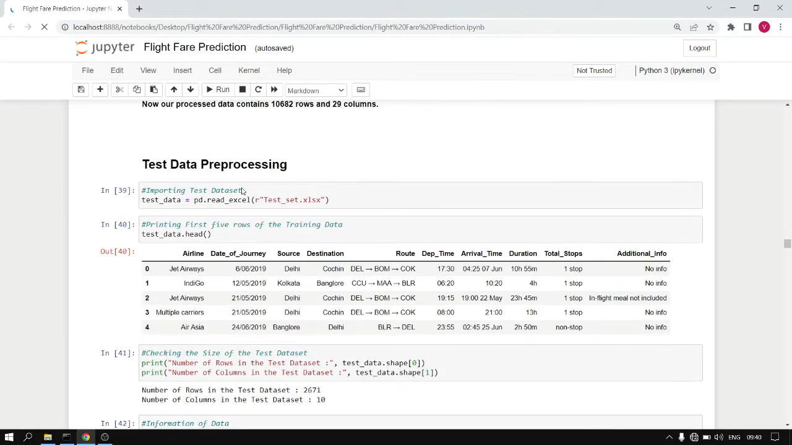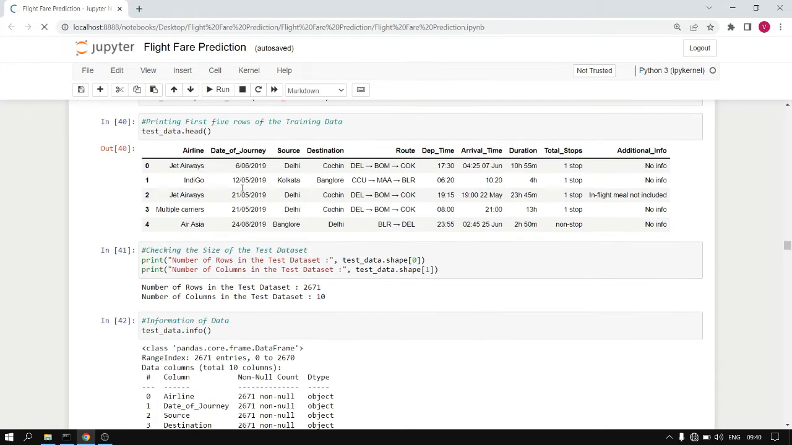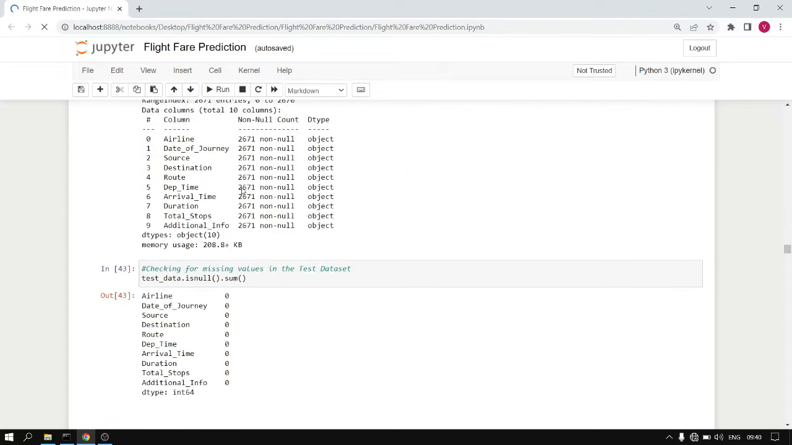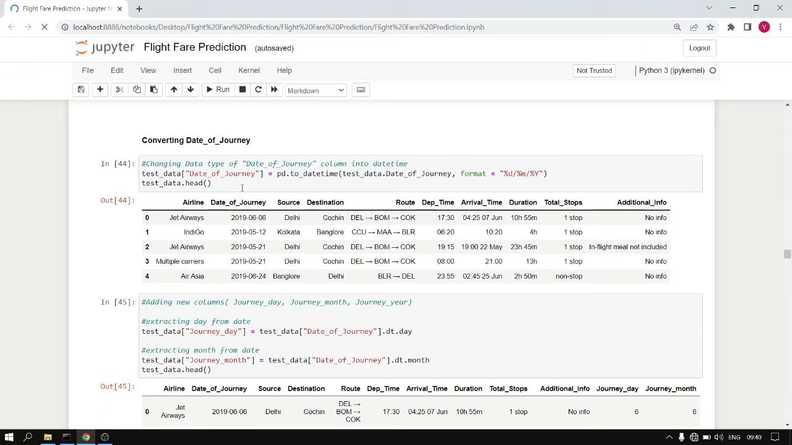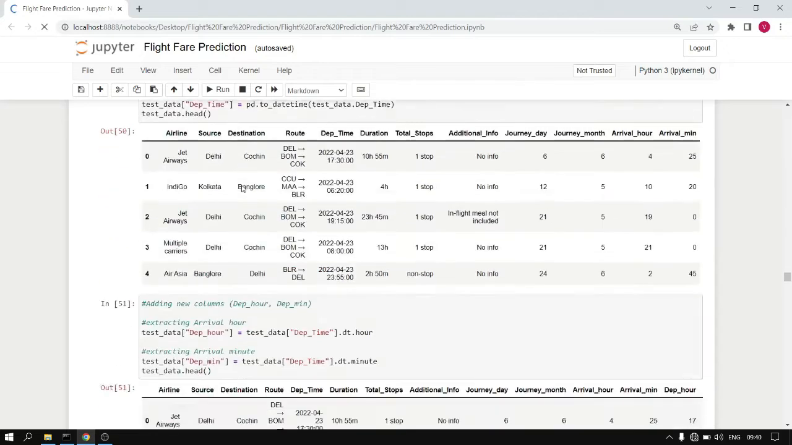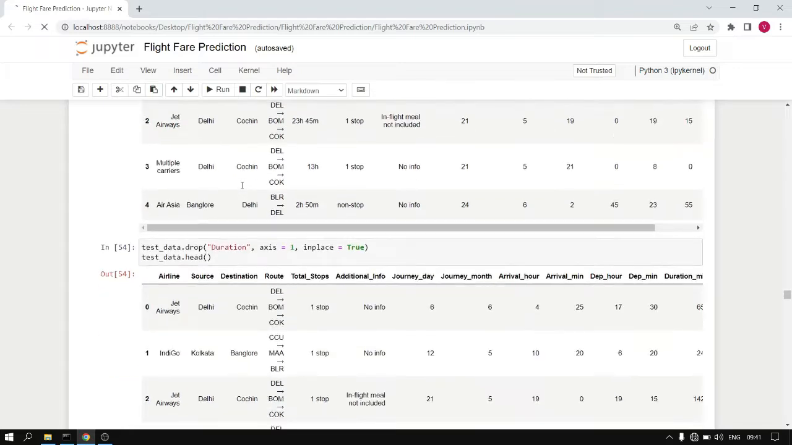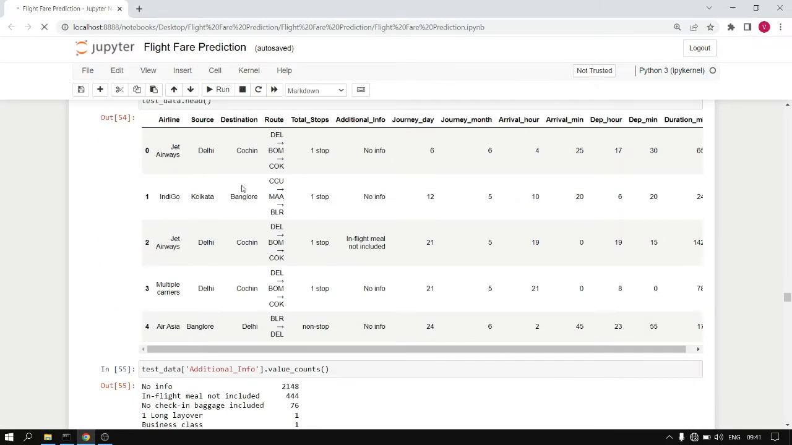Next, we process the test data. We follow the exact same procedure for the test data. First, we calculate the number of rows and columns. Then we handle the missing values. Then we convert the object type columns to datetime columns and separate them into different columns. Similarly, date of journey, arrival time and departure time are processed. Then we use the same function for converting the duration into duration minutes. Another column is created and then we drop the original column.